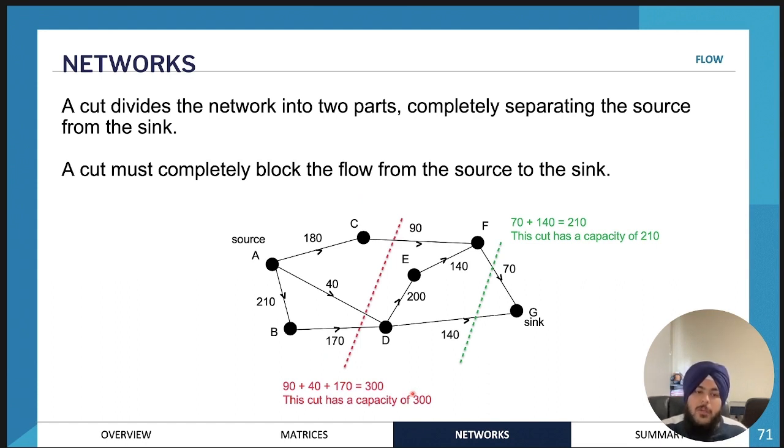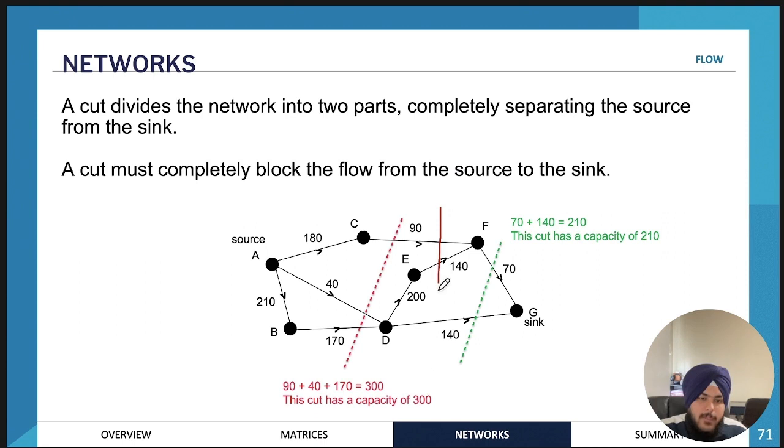But we've already established that it can't be the maximum flow, because if only 210 liters per second can actually go into the sink at any time, how can the maximum capacity be 300? How can 300 go to the sink at any one time? So it has to be 210 or less, but we don't actually know. We can do a variety of different cuts. We can do this one, we can do this one, a lot of different cuts.